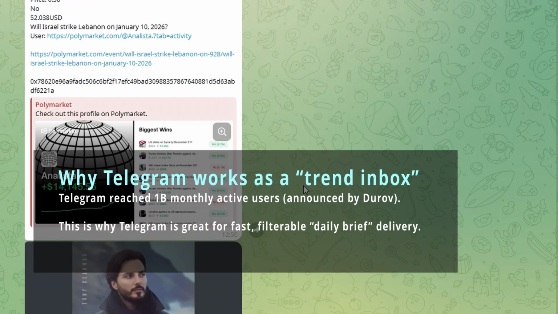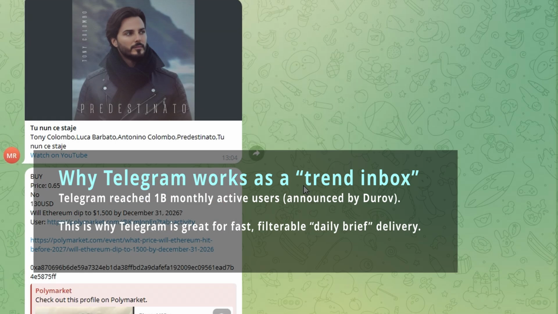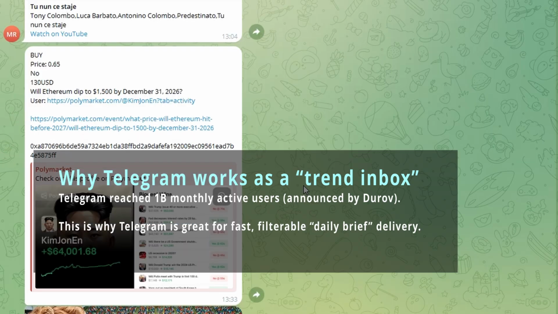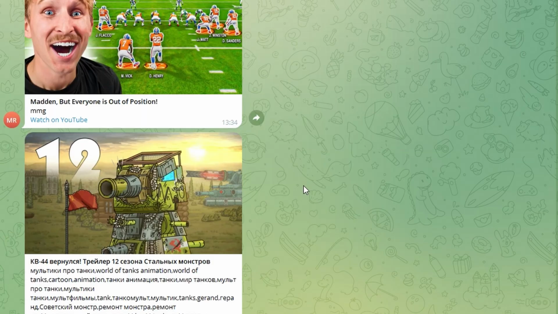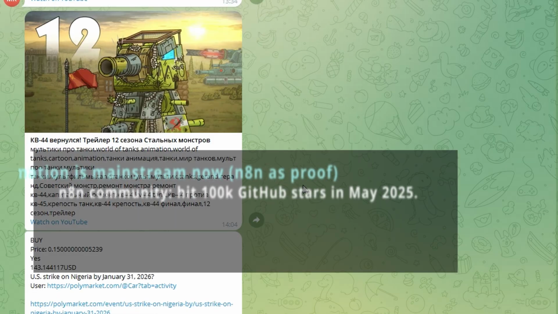Upgrade 6, multi source watchtowers. Google and YouTube are huge, but they aren't the whole world. Add a few early signal sources relevant to your goals: tech communities, product launches, developer ecosystems, niche forums. But be selective. More sources without scoring just creates more noise.